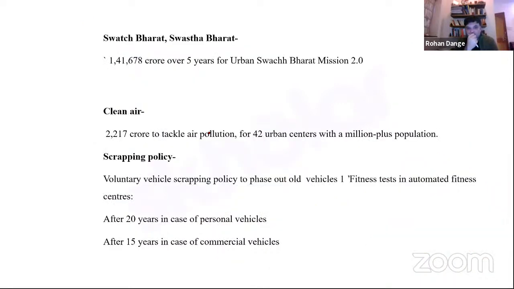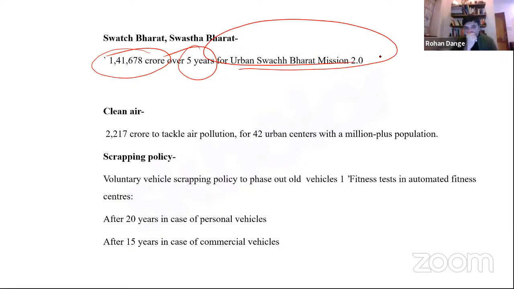Okay, then you have Swachh Bharat and Swasth Bharat. The Swachh Bharat and Swasth Bharat has an outlay of 1,41,678 crore over the course of the next 5 years. As I said, they might not ask you the figures, but they might ask you the span of the coverage of the scheme. So it runs over a span of 5 years for Urban Swachh Bharat Mission 2.0. Again, when you talk about Swachh Bharat, Swasth Bharat, which component are you looking at? You're looking at the urban component of Swachh Bharat Mission 2.0, right?